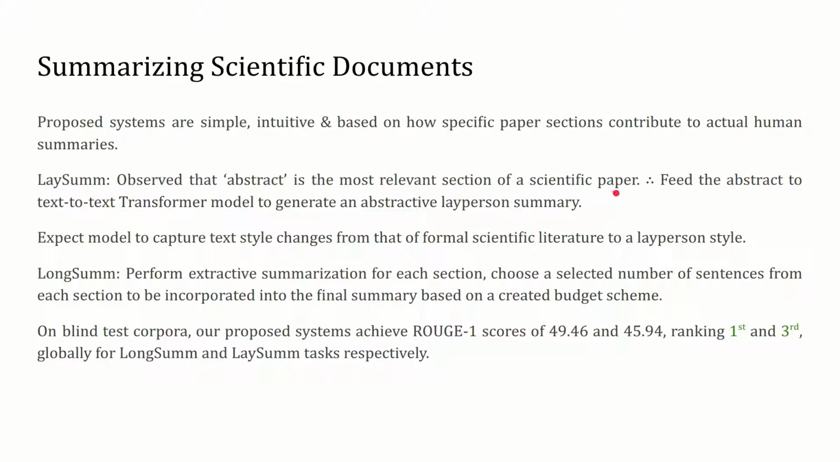We train a transformer-based encoder-decoder model to generate the lay summary with the abstract as the source. In addition to text summarization aspects, the transformer learns to effectively transfer the text style from formal and scientific to a layperson one. For long-form summarization, we capture salient information from individual sections and also utilize a built budget module to calculate section-wise attention. Our built systems produce state-of-the-art results on the LongSumm and LaySumm datasets.